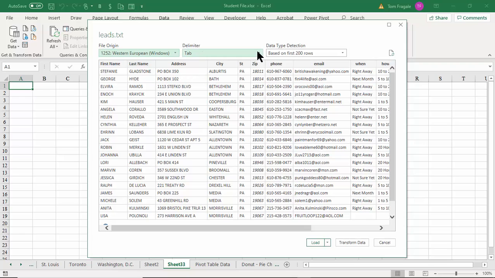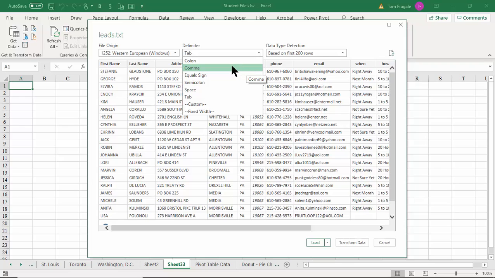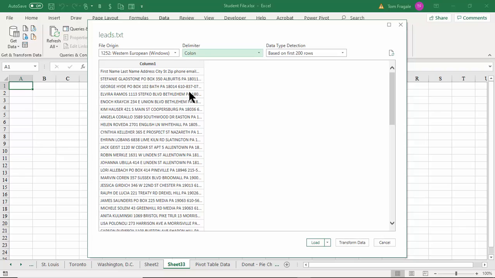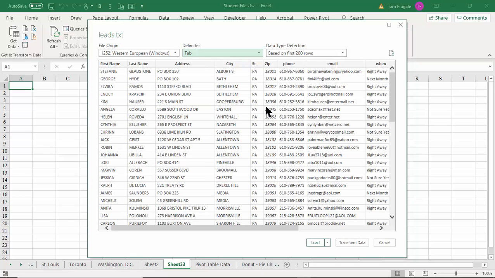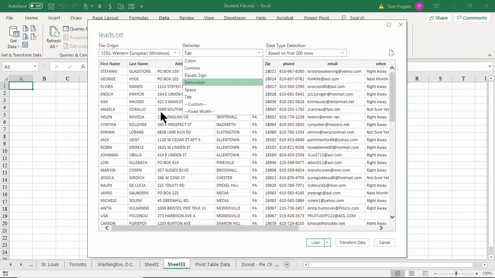Now for a text file, then you're going to use this delimiter. So this one is tab delimited. That means each field is separated by a tab. So if you ever see a CSV, then you would pick on comma, because the C means comma there. If you're not sure which one it is, you could try the different one. So let's try colon. Clearly that's not the right one, right? The data doesn't look right. So let's try comma. That's not the right one. So if you're not sure which it is, then you can just go through these until you find the right one, and you'll know. As soon as I pick on tab, we could just tell that that's the right one, right? If you ever see a CSV file, then you would pick on comma from that window.